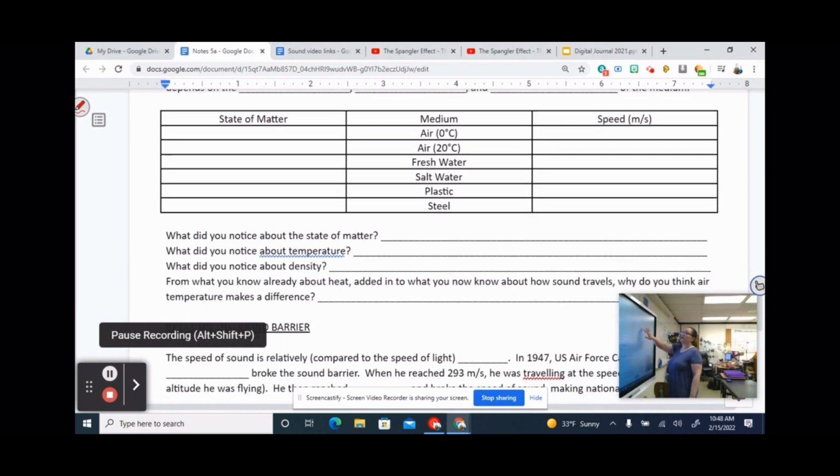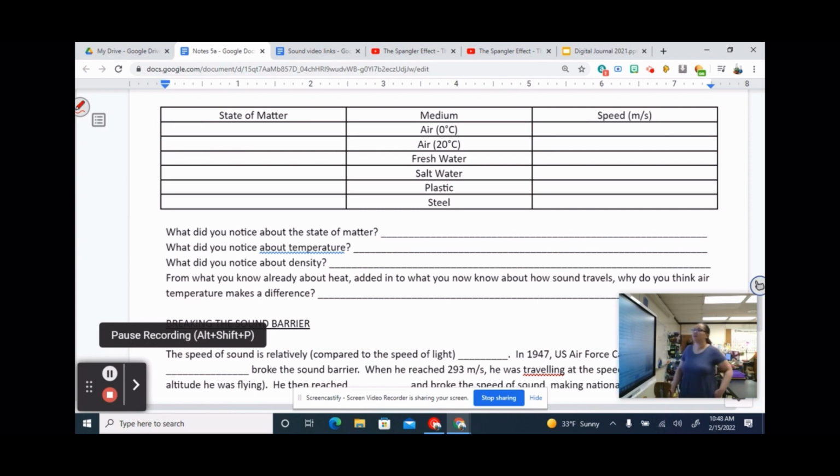All right, so let's talk about some different materials and what speed they travel. So first, I want you to tell me solid, liquid, or gas for each of these materials. Take a second and do that. Pause it and do that. All right, welcome back. Here we go. Air is a gas. Fresh water is a liquid. Plastic's a solid. Steel's a solid. Did you get that right? Good job. All right, here we go.